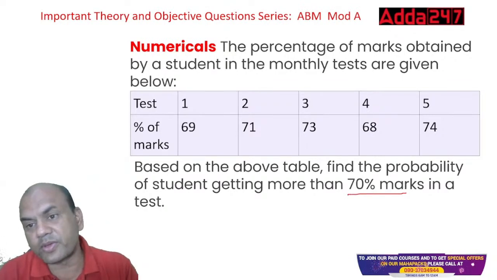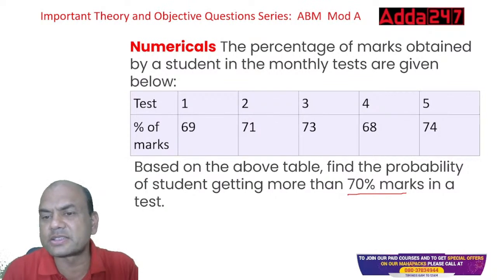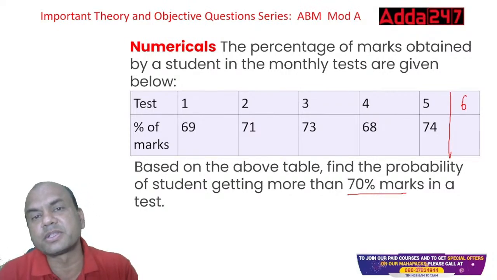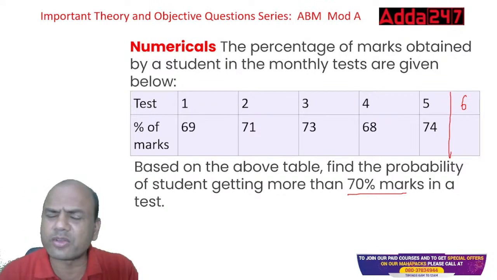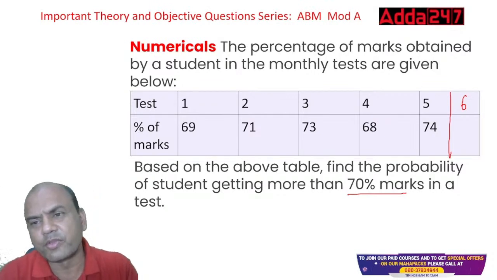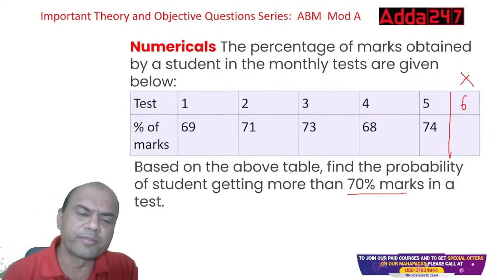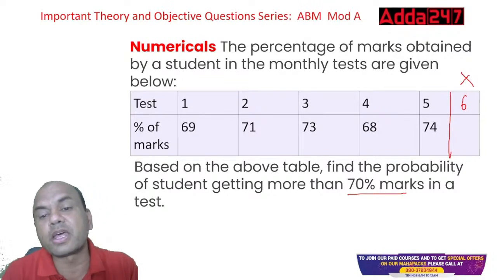Suppose I take test number 6. What is the chance that the student will get more than 70%? That is the question. How will you understand this? Here, the question is very simple. Forget the 6 now, we will focus on only 5. Out of 5, total tests is 5. Out of 5, how many are above 70?